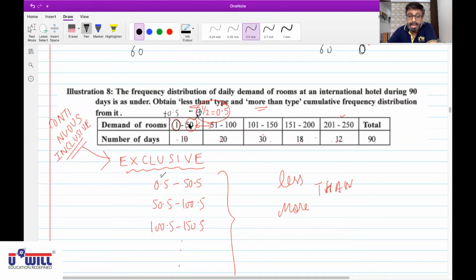For 50, we added 0.5, we got 50.5. Now from this exclusive, we have to find inclusive. Then what would you do? In 0.5, you'll add 0.5, reverse, then you'll get 1. In 50.5, you minus 0.5, then you'll get 50. So now we are doing reverse. From exclusive, we are finding inclusive. So in the lower limit, you have to add 0.5 and in the upper limit, you have to minus 0.5. Reverse. Got it?